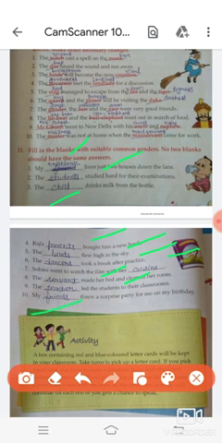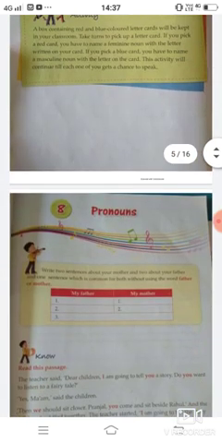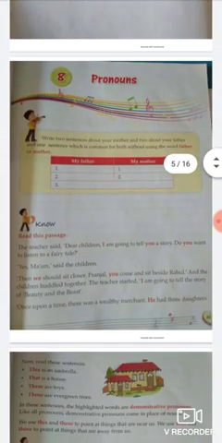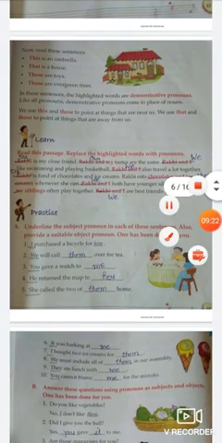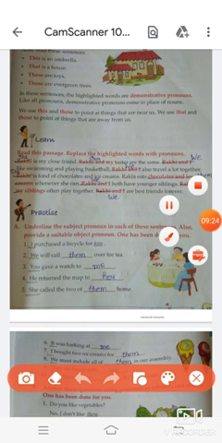So this was the exercises of chapter number 7. Now move to some exercises of chapter number 8. So first exercise is: read this paragraph, replace the highlighted words with pronouns. So we will use she for Rakhi. Rakhi and my, we will replace it and we will write here our.